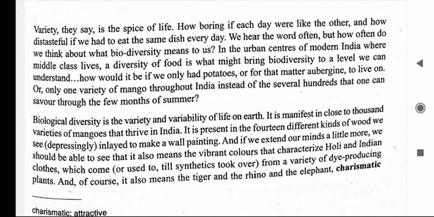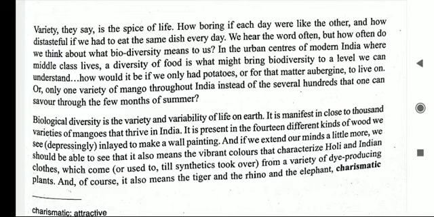Dear students, let's first of all know what is biodiversity. We know that the number of animal and plant species that exist in a particular environmental area is called biodiversity. The number of animal and plant species that exist in a particular environmental area is called biodiversity.